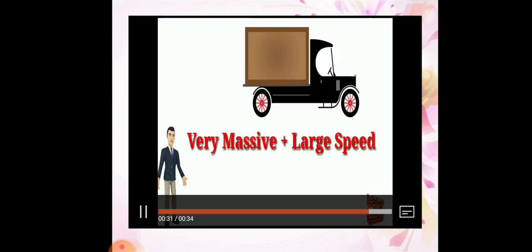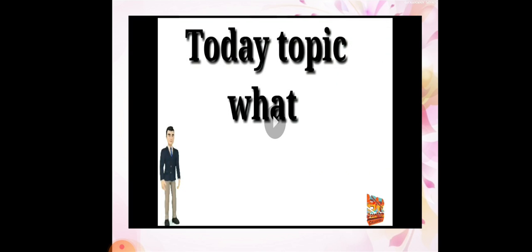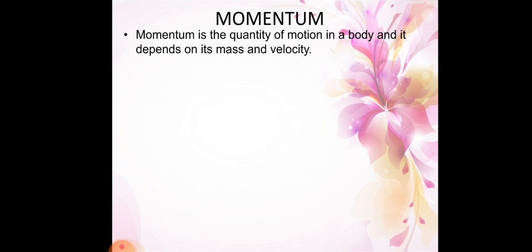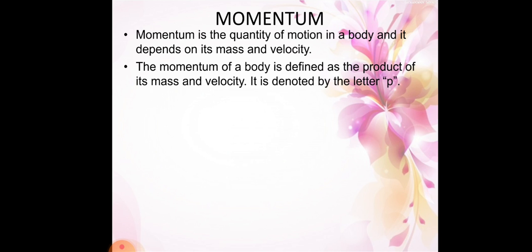Overall, what we understand is that momentum is a quantity of motion in a body and it depends on its mass and velocity. The quantity of motion means how much mass and how much velocity that moving body has. Simply, we can define the momentum of a body as the product of its mass and velocity. Product means multiplication.